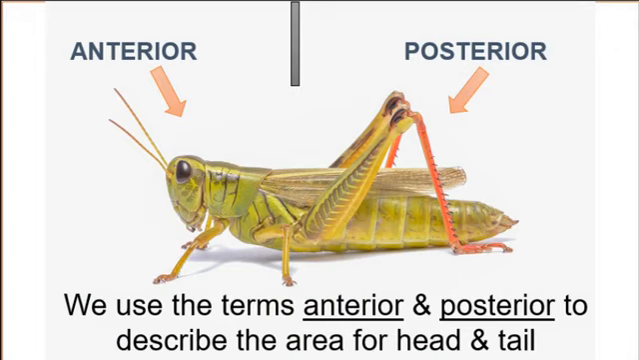We also call it dorsal and ventral. Dorsal would be the back. Think of the dorsal fin on a shark. Ventral would be the belly. So sometimes I'll tell you that we're going to make a ventral approach on one of our dissections, and that means you're going to cut through the belly. That's typically how we cut on an animal dissection.